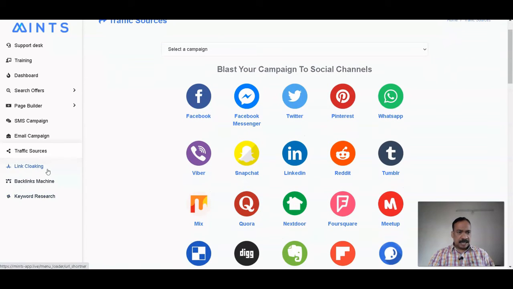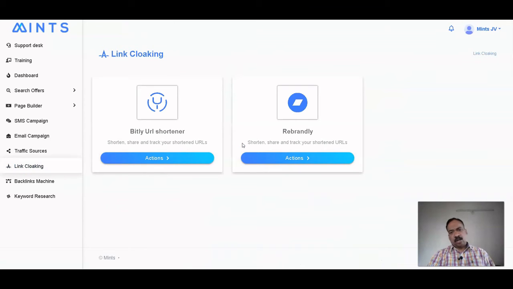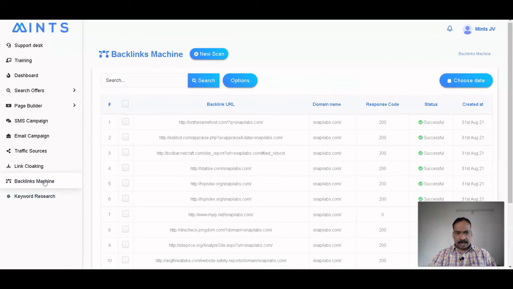And link logging is also there, so here you can shorten any of your affiliate links with the help of the bit.ly URL shortener or Rebrandly. Backlink machine is also there, so you can create unlimited backlinks for any of your products. Keyword research is also given, so with the help of this keyword research you can find unlimited campaign or keyword themes that you can use in your promotional campaign.